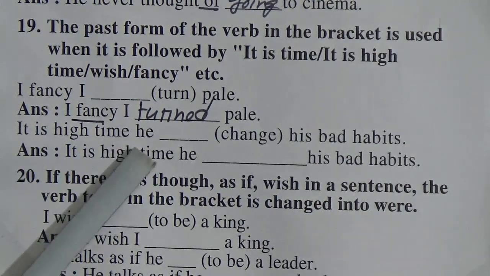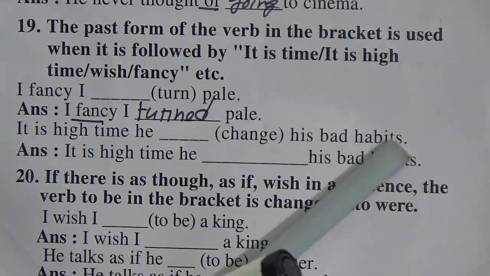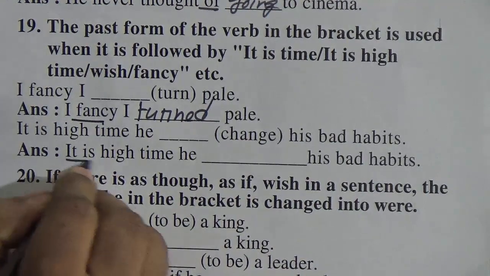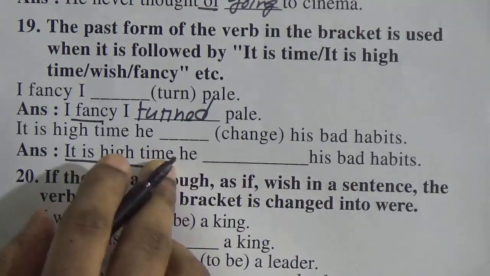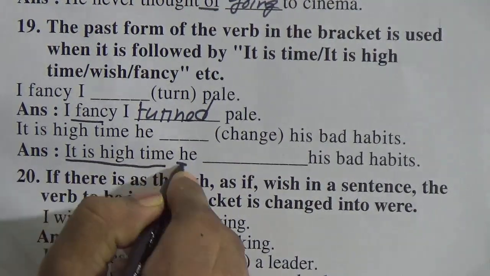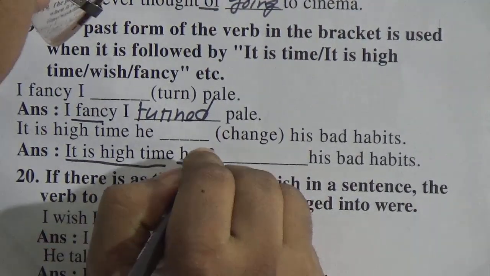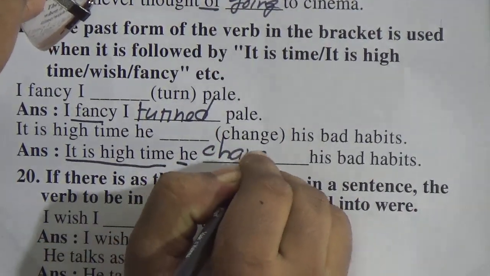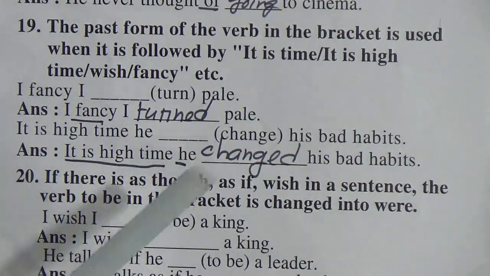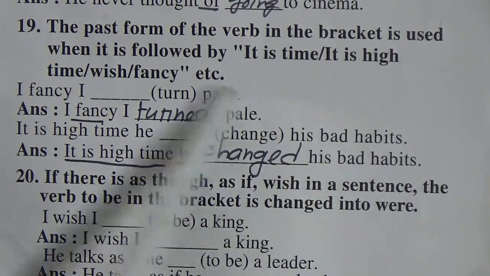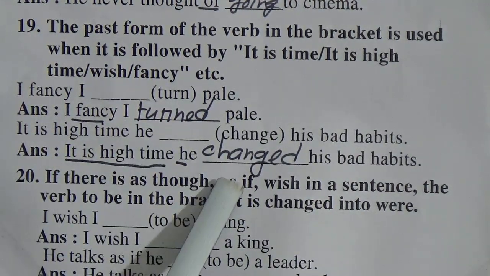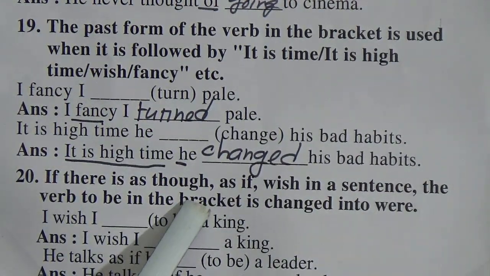It is high time he dash changed his bad habits. So it is high time is here. After it is high time, after the subject, we have to make the past form of the verb. So: it is high time he changed his bad habits. So what do you understand? It is time, it is high time, wish, fancy. If any verb comes, we have to make it the past form of the verb.